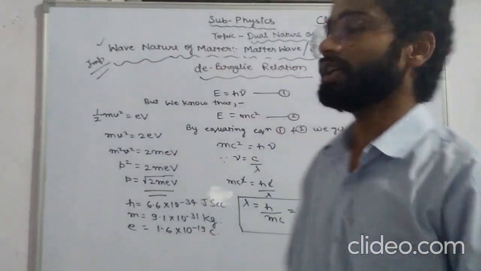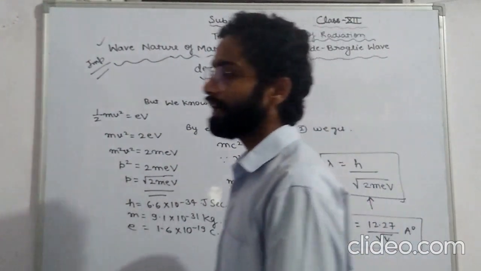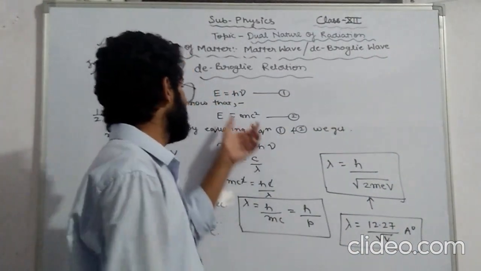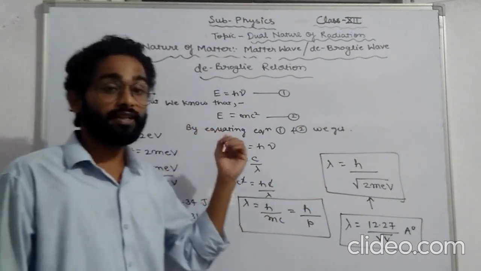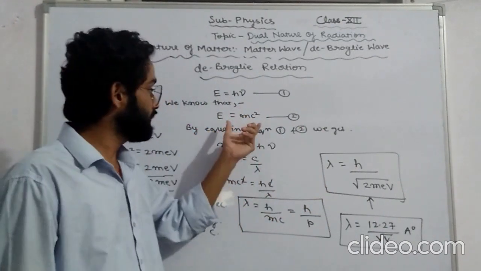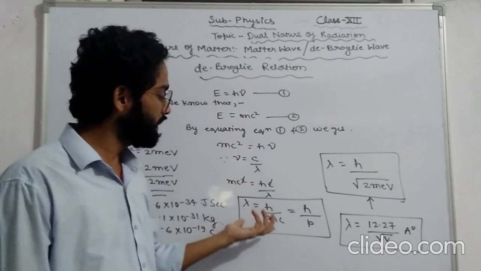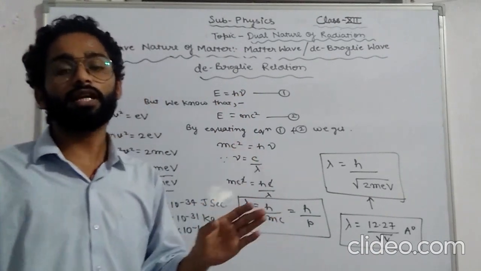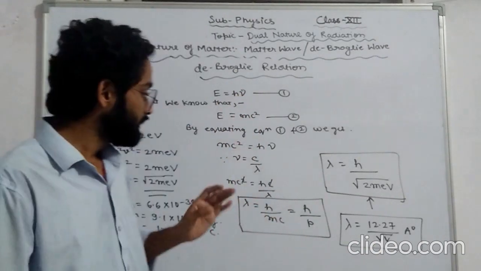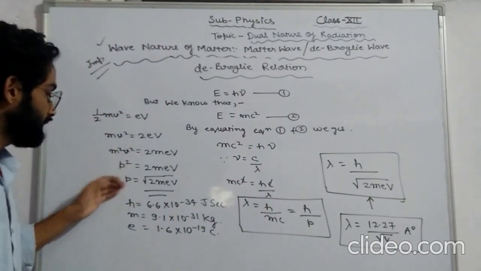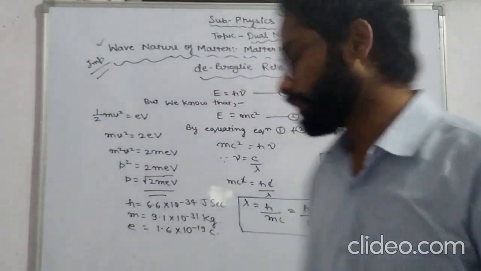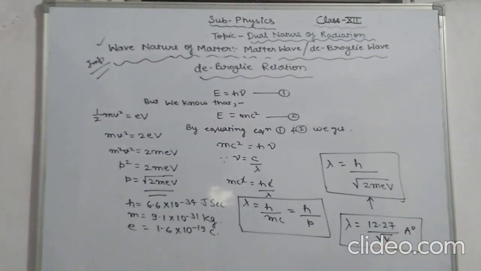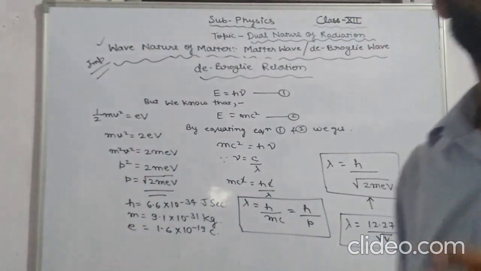Once again, I am recalling this derivation. In this derivation, we have read that the energy of a photon is given by h nu. Then we have written the mass-energy equation, E is equal to mc square. Then we have equated those equations and got the value of the de Broglie wavelength. Then we calculated the value in terms of potential difference, put in the values, and got 12.27 upon root V angstrom. I hope you have got this derivation.